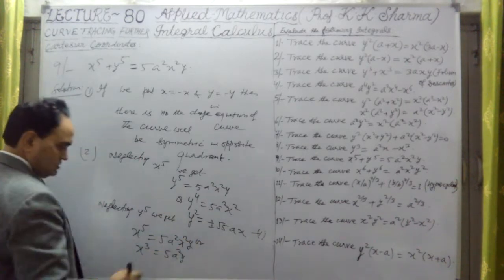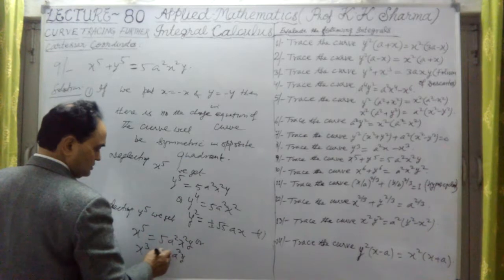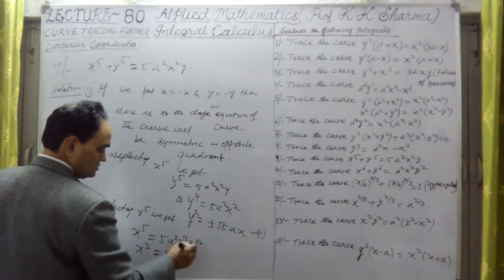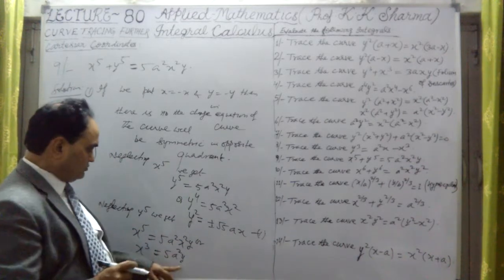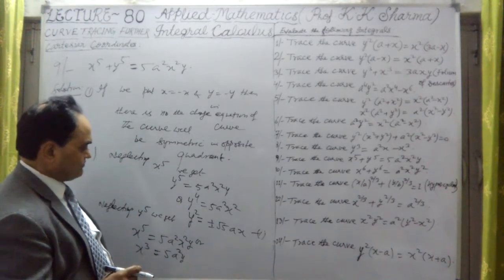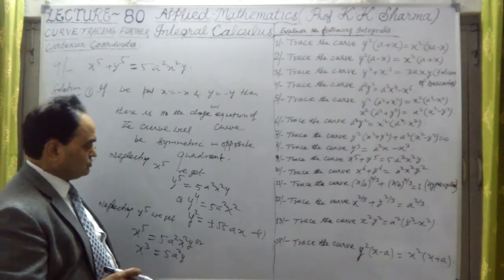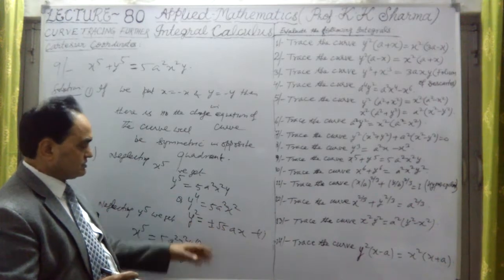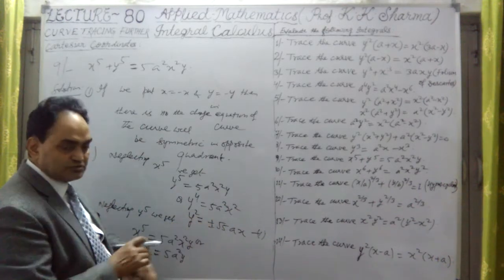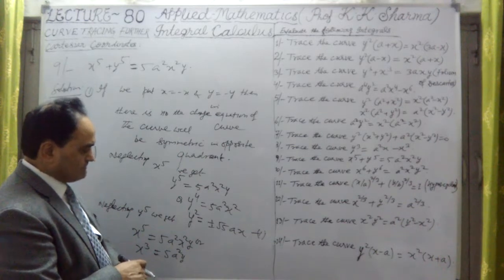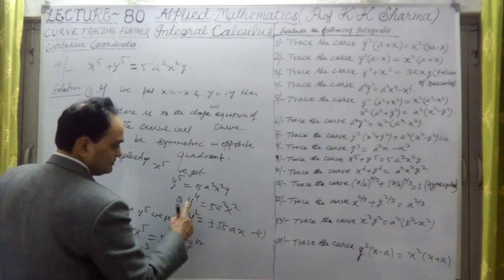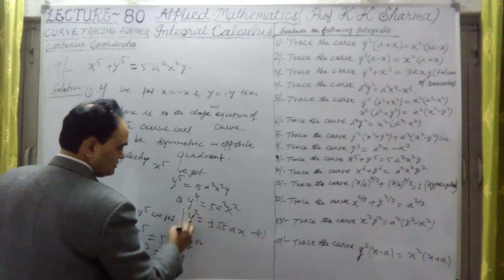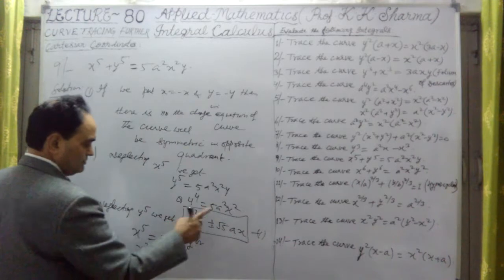This is known as a cubical parabola. This is of parabolic type, one parabola type, in opposite quadrants, with plus and negative values.